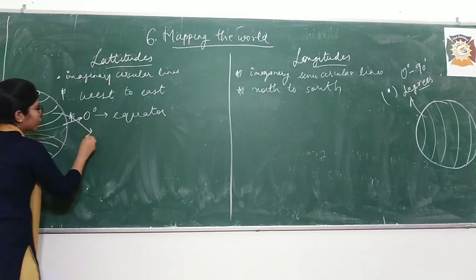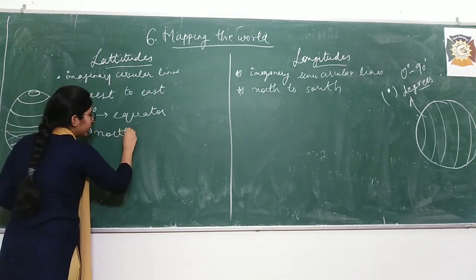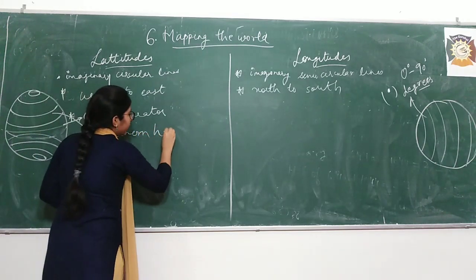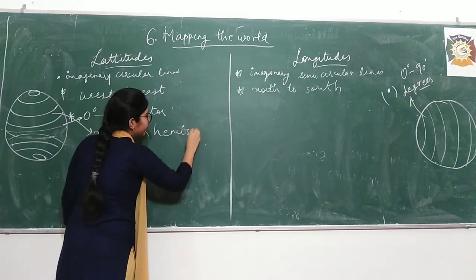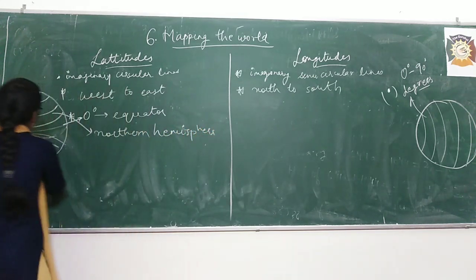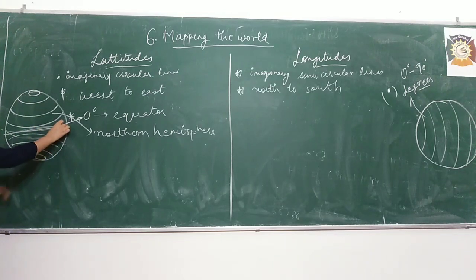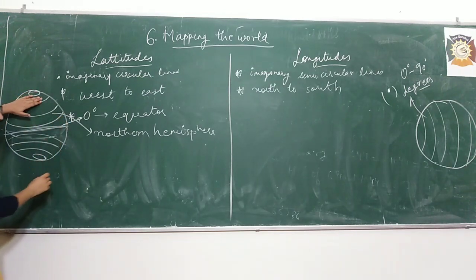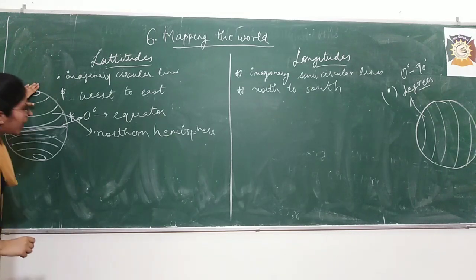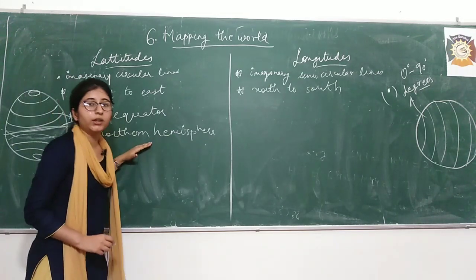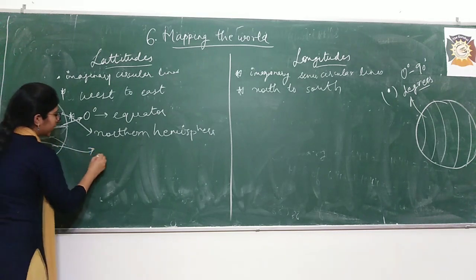The upper one is known as northern hemisphere. This is the middle part, this is the equator. The upper part, we know that towards top it is north, so the upper part is known as northern hemisphere and the lower part